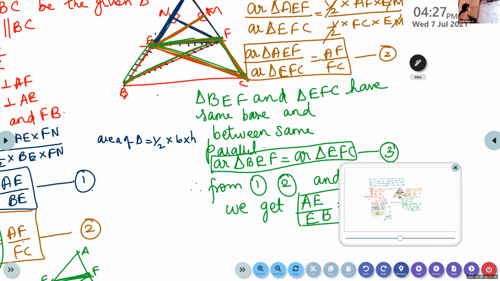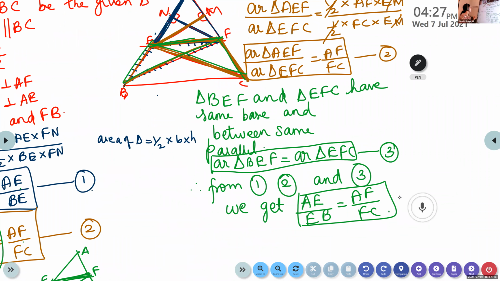So here we are using the area of the triangle formula. We use a concept from areas of parallelograms. Triangles having the same base and between the same parallels means their areas are equal. So we get area of BEF is equal to area of EFC. So the denominators are equal. Already the numerators are equal. So we get AE by EB is equal to AF by FC.